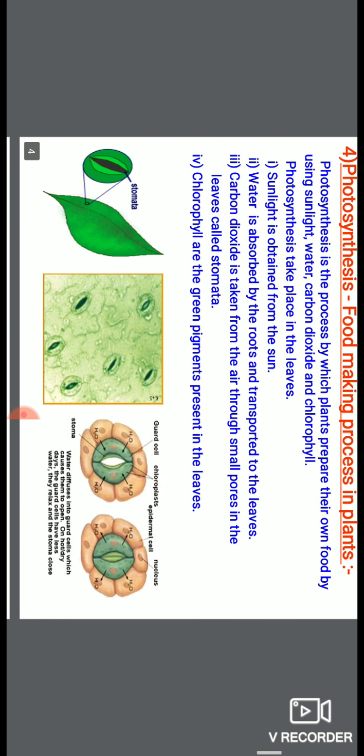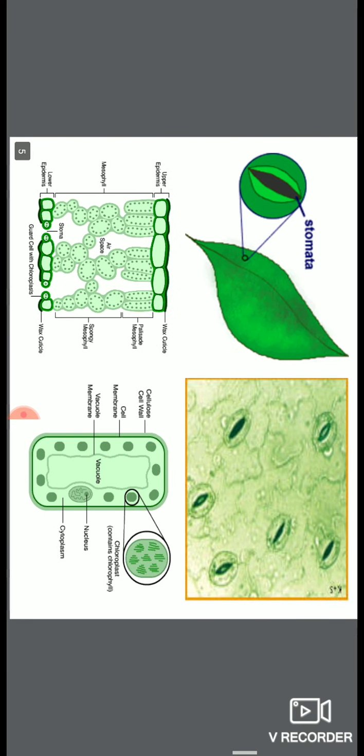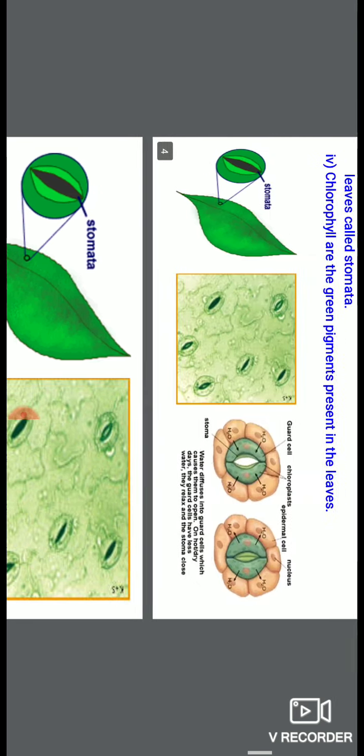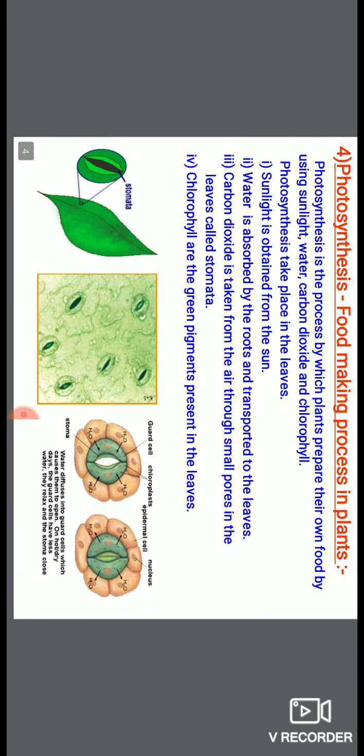But before that, I will discuss some of the structure of the leaves where photosynthesis takes place. So here you can see there is a structure of stomata on the surface of leaves, and you can see two green colored cells in the third picture here. These are kidney shaped cells. These cells are known as guard cells, and they regulate the opening and closing of stomata.